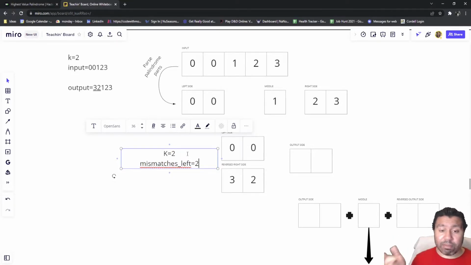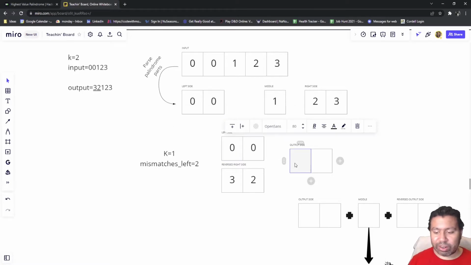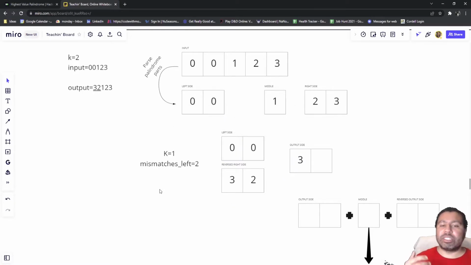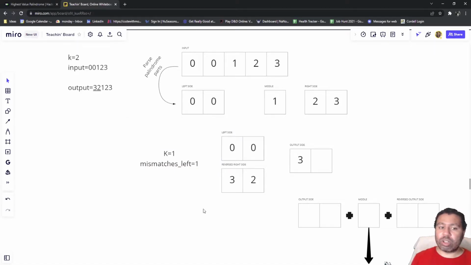So with that forethought in mind, we know that we cannot take out 2, but we can take out 1. And what I mean by that is we can use that 1 to turn the 0 into a 3. Now I'm not going to do that here. I'm going to do it here, but that's the idea. We have to just use the bare minimum number of alterations to handle this mismatch. In this case, turning the 0 into a 3. And then we would take our mismatches and reduce that by 1 because we just solved one mismatch.